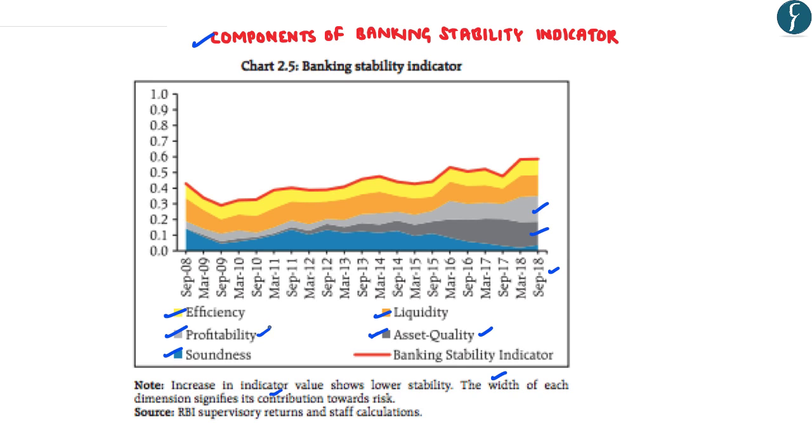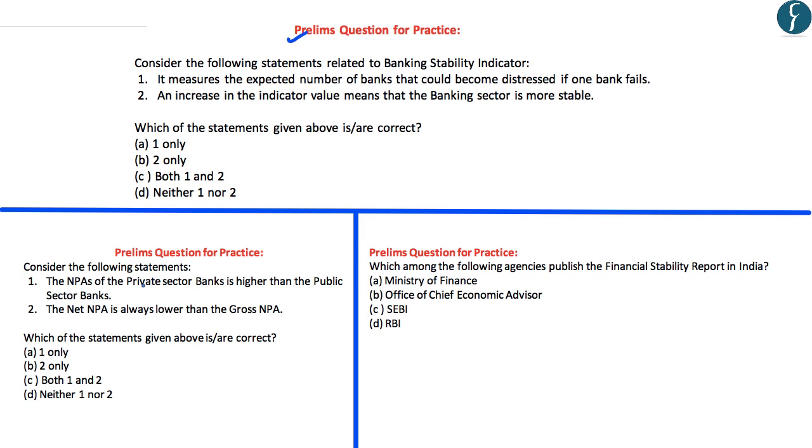And further, as we have discussed, an increase in the banking stability indicator value shows that the banking system in India is less stable. So these are some of the important aspects which one must know with respect to the banking stability indicator. Based upon the discussion so far, these 3 questions shall be your prelims questions for practice. Please pause this video and try to find the answers. We will be discussing the answers after 5 seconds.